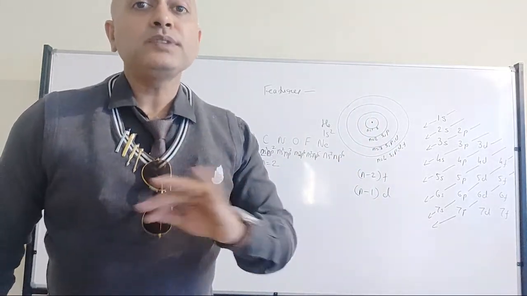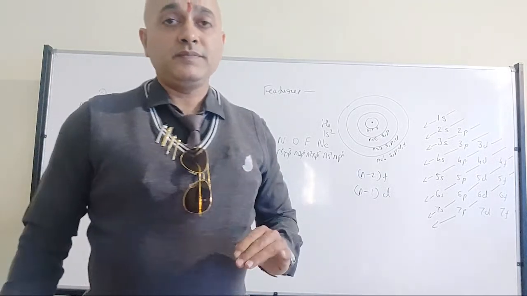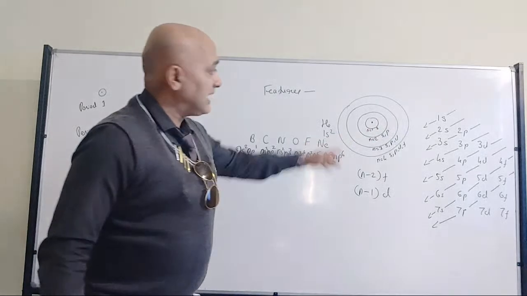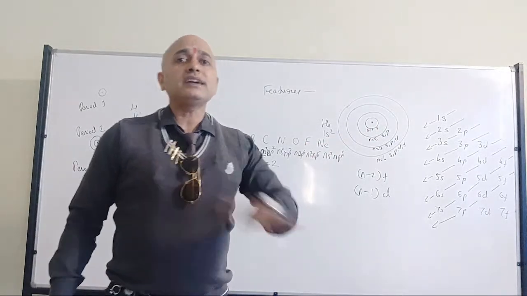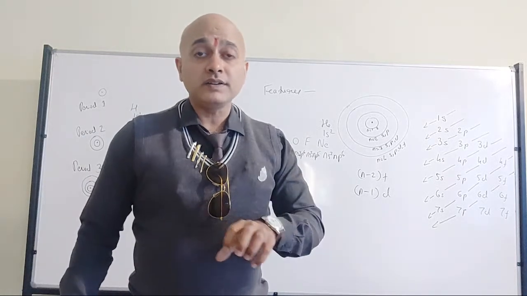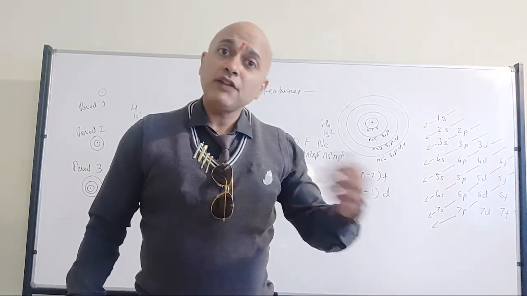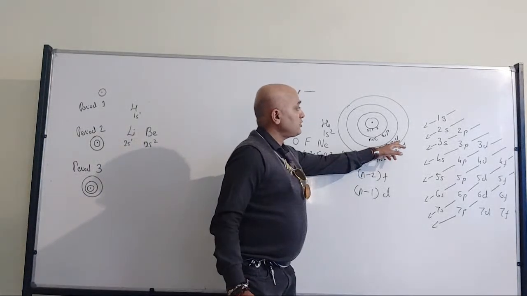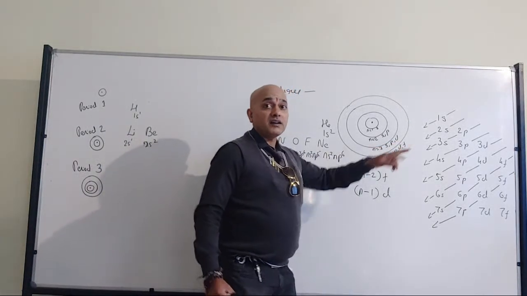But when it comes to the periodic table, you people are wrong. In period number 3 also we have only 8 elements. The reason is the D subshell is not going to have any electron.